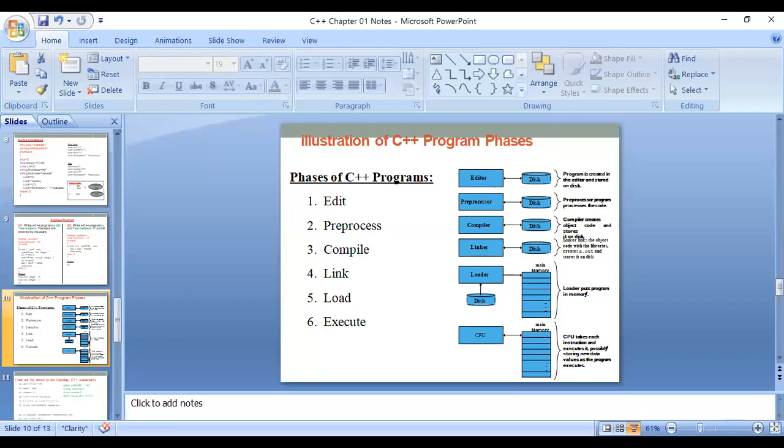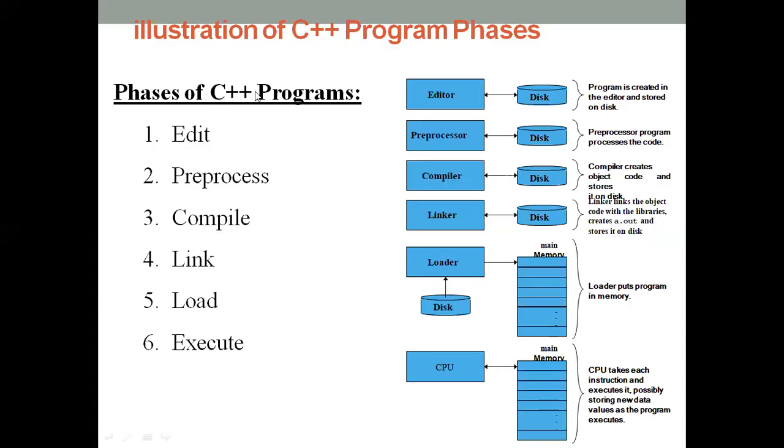Okay, so these are some of the things you have to know: the phases of a C++ program. The first thing is edit, preprocessor, compiler, link, load, and execute. Okay, the program does 6 things here: edit, preprocessor, compiler, link, load, and execute. Execute is the last one. The program will give you output. So before the output, all programs have to go through these steps.